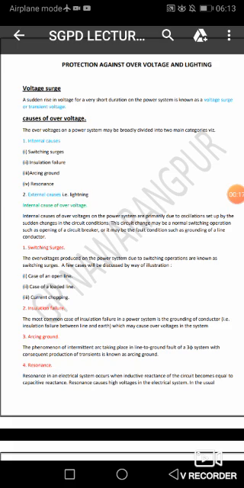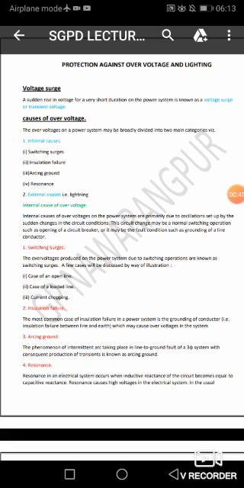A sudden rise in voltage for a short duration is known as a voltage surge or transient voltage. I have already told you what is transient. Transient means whatever is very high in magnitude and short in duration. So voltage surge means a sudden rise in voltage for short duration. If magnitude is high and duration is less, then it is known as voltage surge.